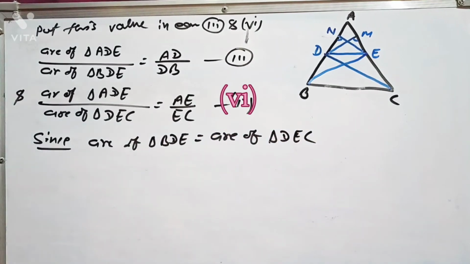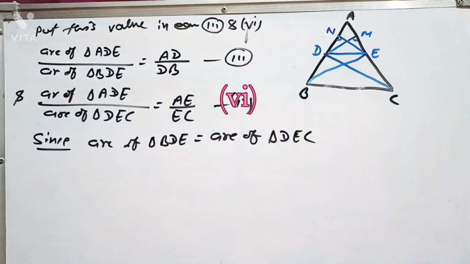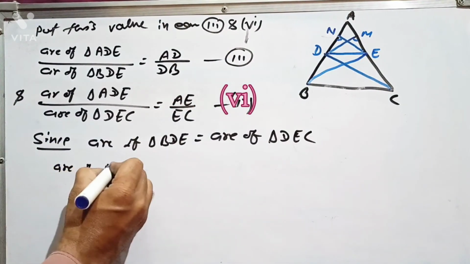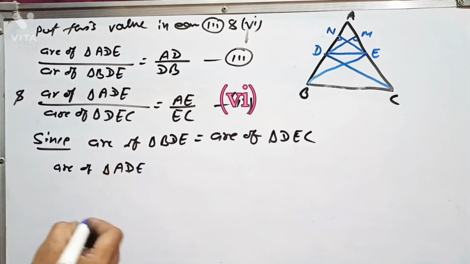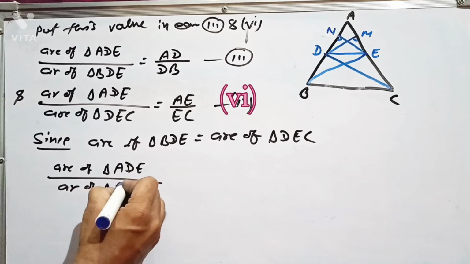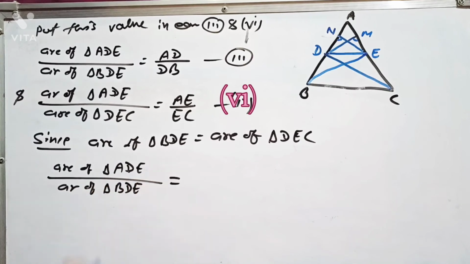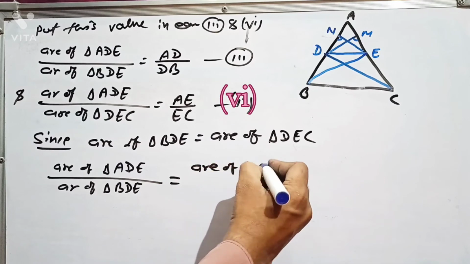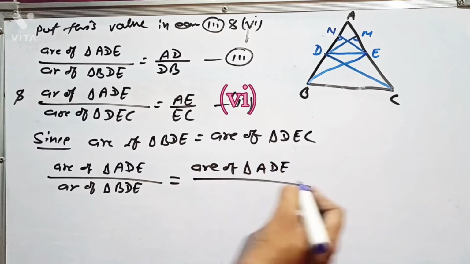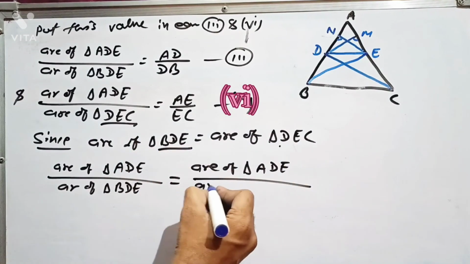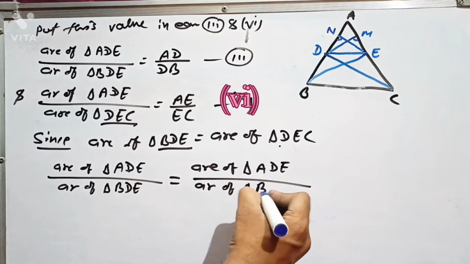Area of triangle ADE by area of triangle BDE will equal area of triangle ADE by, in place of DEC, area of triangle BDE. Both are equal.